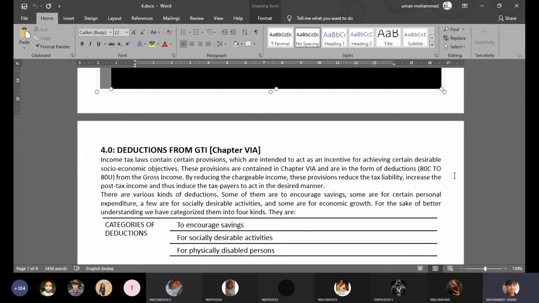Unfortunately, in India, there is a big disparity in terms of income. The rich are getting richer, the poor are getting poorer. So there's an economic disparity, right? As a result, the weaker section of society is not able to access certain benefits which the rich are able to access. So the government has no option but to bridge this gap to ensure that people get basic amenities, basic facilities.